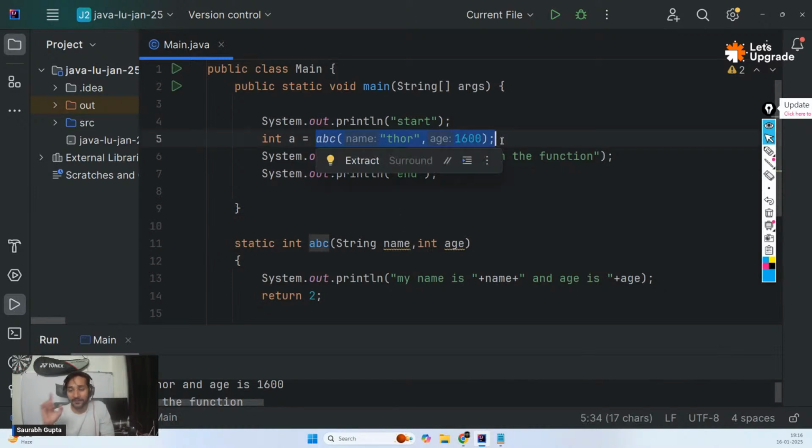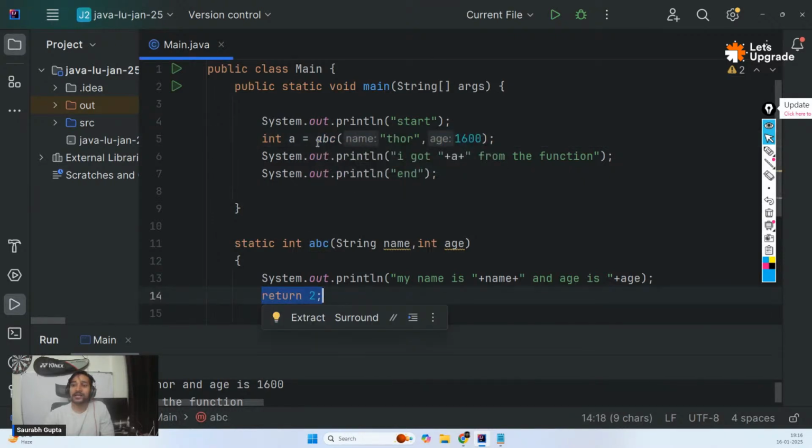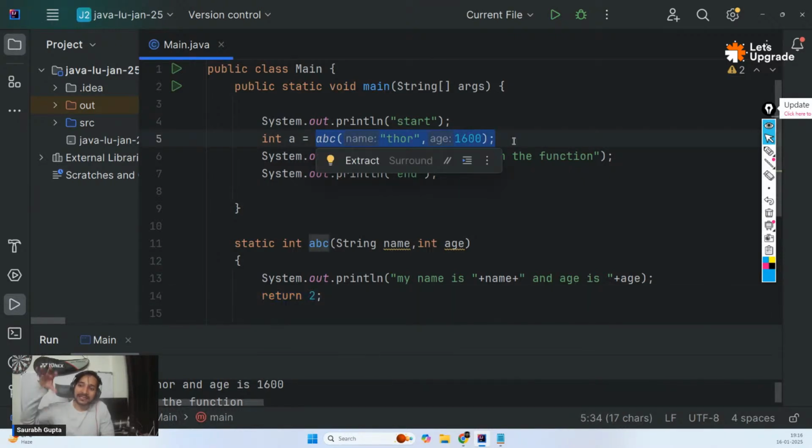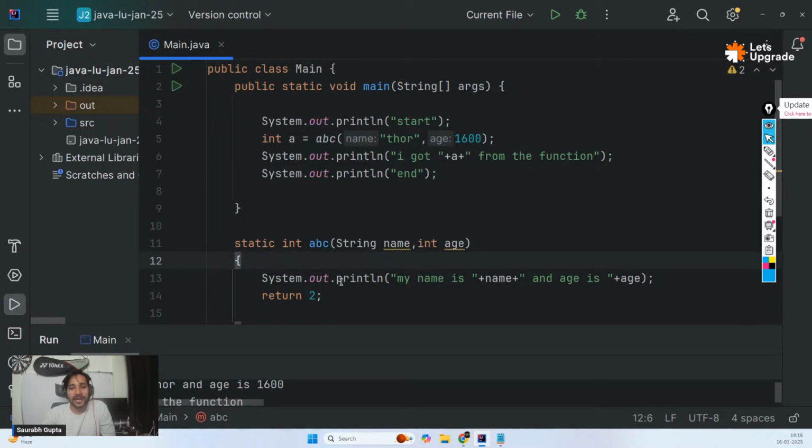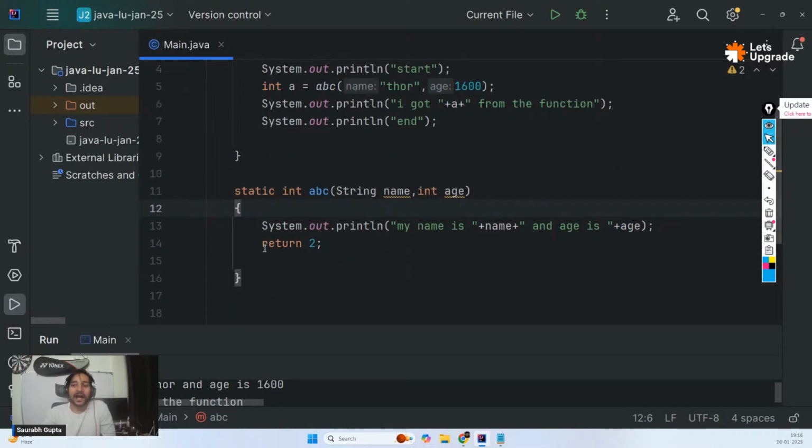So wherever a function is returning some value, wherever you call the function, at the exact same place, you're getting that value. So either you can directly print it or you can store it in a variable and then use it afterwards. Up to you. And if you're saying that, no, I don't want to return anything, so in that case, you mention void.